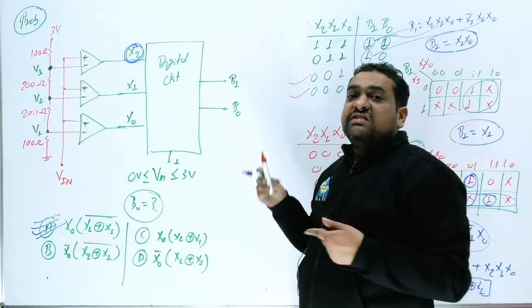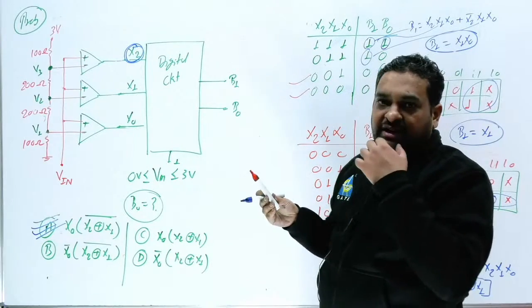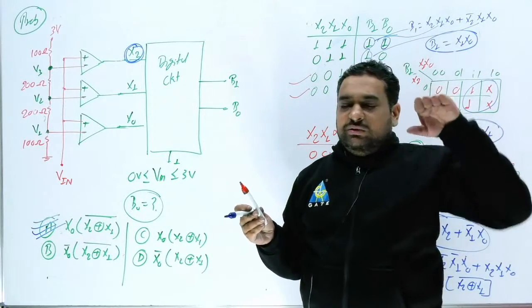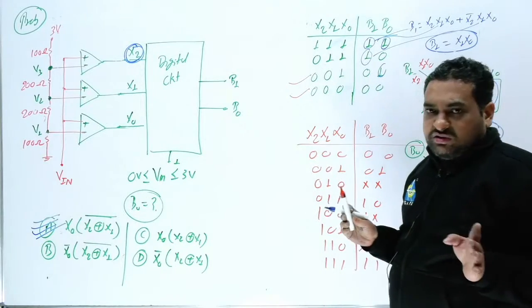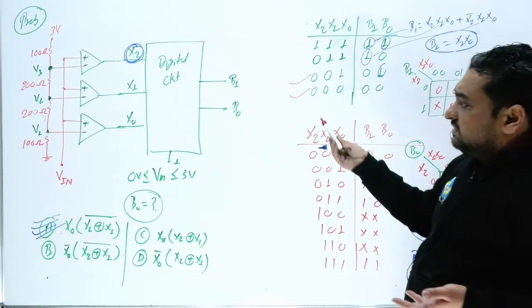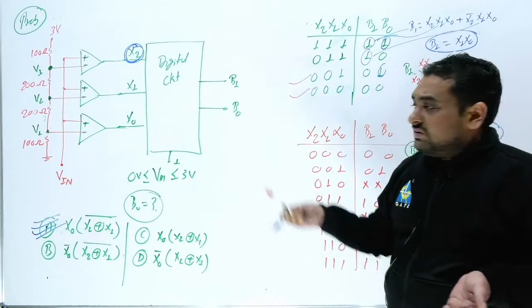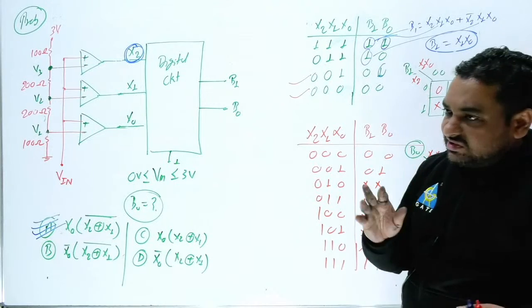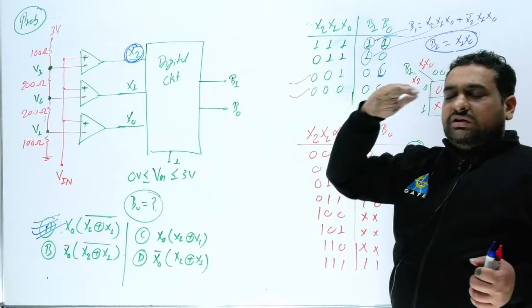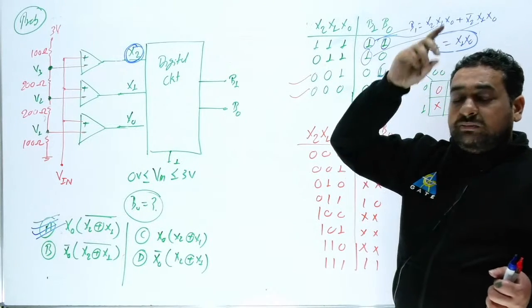Everything will depend on the circuit. That's why I am not telling you where it will stop, and the examiner will not ask you. Don't worry here. Where it will stop, the examiner will not ask you. If the circuit is provided, we can easily find the exact answer from the circuit. Clear this point?